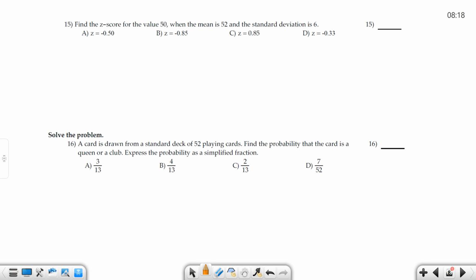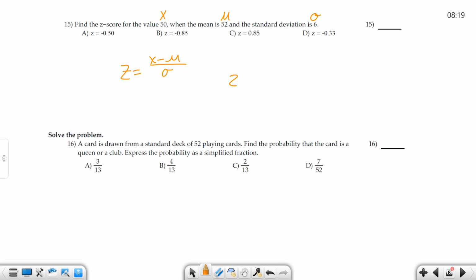Find the z-score for 50 when the mean is 52 and the standard deviation is 6. So here's my x, here's my mu, and here's my sigma. So z equals x minus mu over sigma. And if you want to say it was x bar and s, if it's a sample, I don't think it tells us here whether it's a sample or parameter, or population.